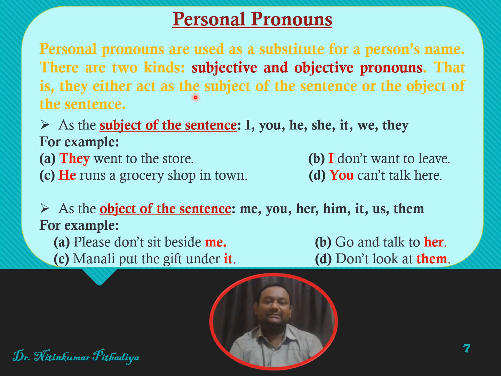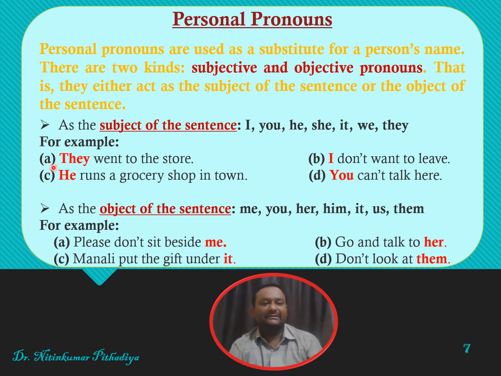So these two columns can be called personal pronouns. When we use pronoun as a subject, for example, I, you, he, she, it, then it is called subjective pronoun. For example, they went to the store.